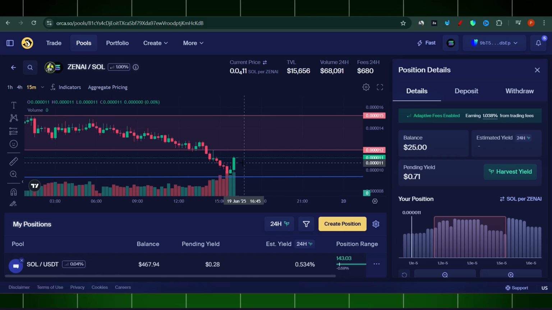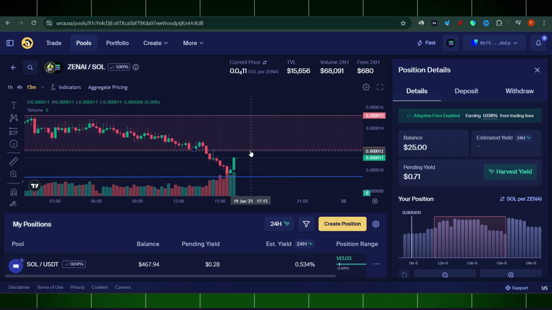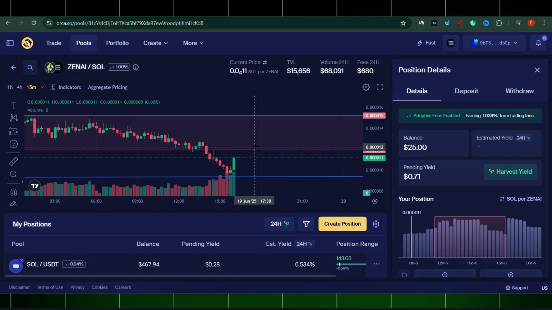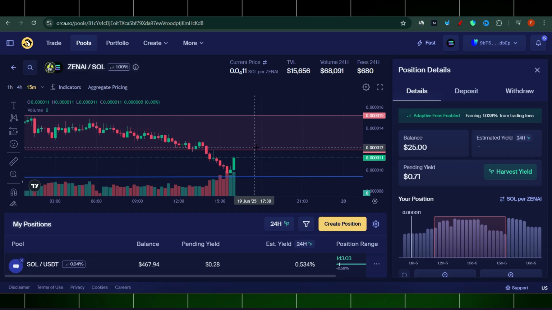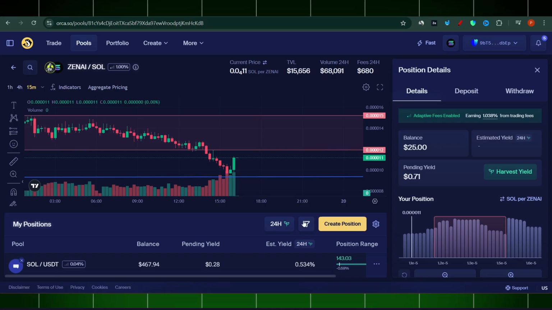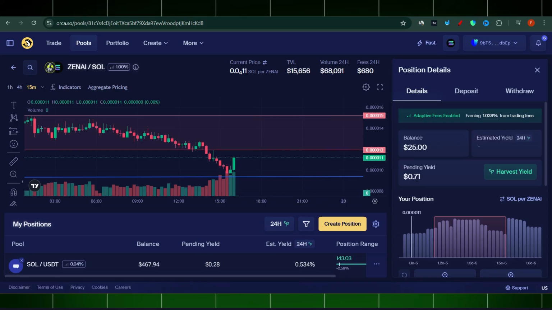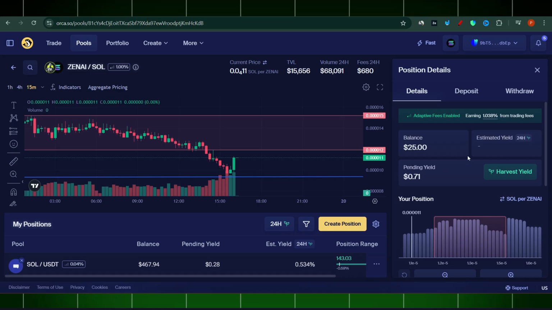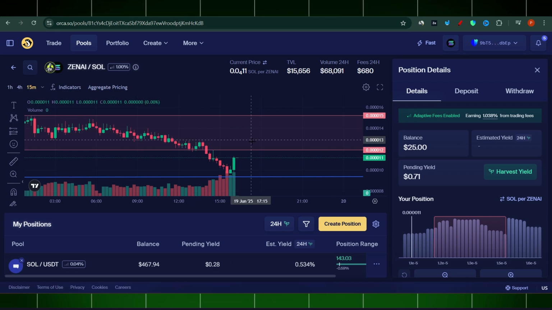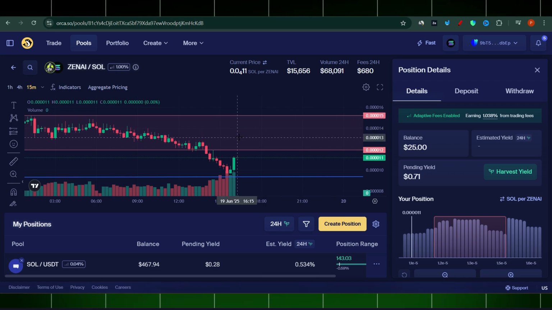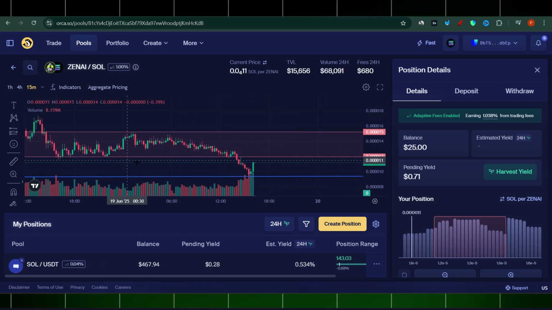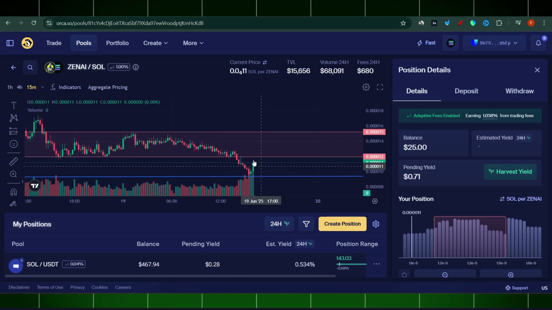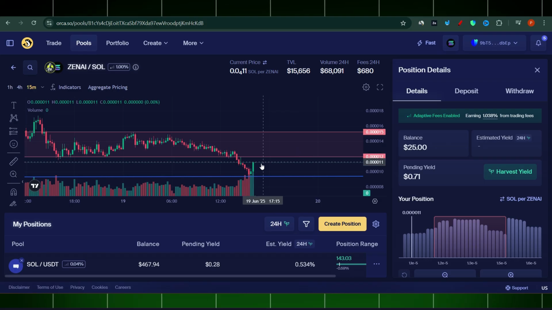And I think I'll hold it for a little longer, because look, it's nearly approaching my range, right? If that range will hold here, I will start gaining a yield once again, and that's really, really cool, because once I'm back in the range, I think that was about 20% daily, which is good, very chunky, right? I'm not saying that it's gonna hold forever, but it held for a good few hours when I started creating it. It went out of the range, now it's approaching the range once again.